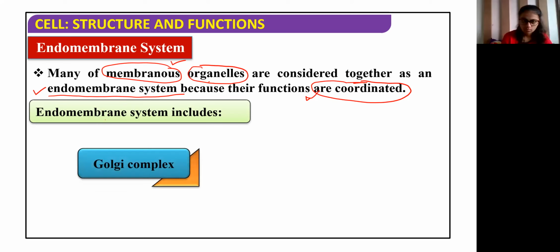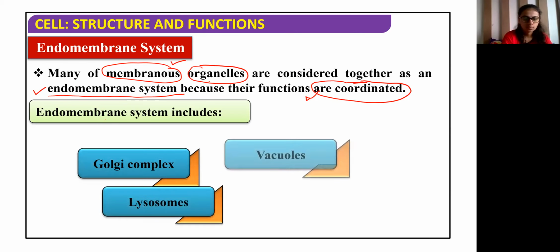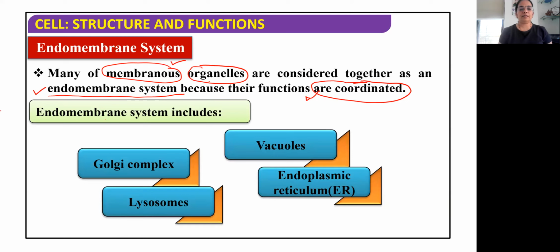Now, which are the organelles in the endomembrane system? The organelles present in the endomembrane system are Golgi complex, vacuoles, lysosomes, and endoplasmic reticulum. So these four are part of this endomembrane system. Mention it clearly. So these four